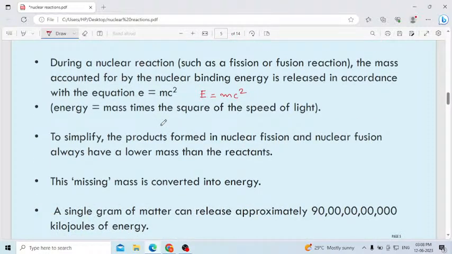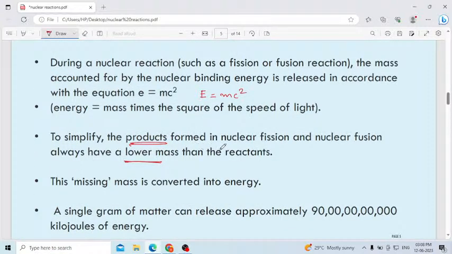To simplify, the products formed in nuclear fission and fusion reactions always have a lower mass than the reactants. Whatever product you get, the mass of that product is always less than the reactant. The product we get in a nuclear fission or fusion has less mass compared to the mass of the reactant. That one you have to remember. Then here you can see the difference.